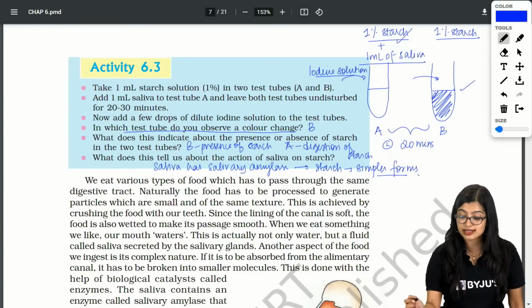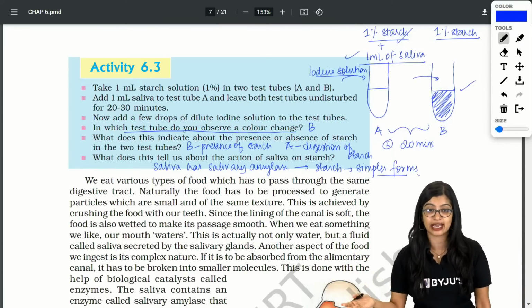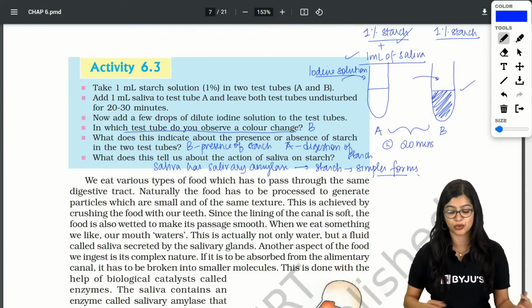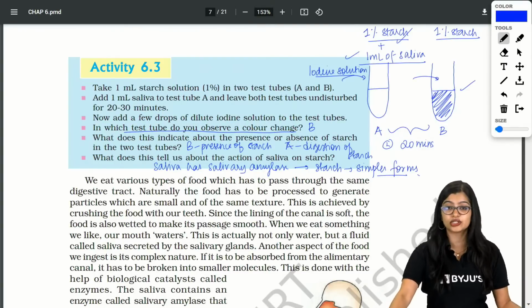What does this tell us? Saliva acts on starch, or facilitates the digestion of starch, okay? I hope all of you have made a note of this. Yes, all of you have made a note.